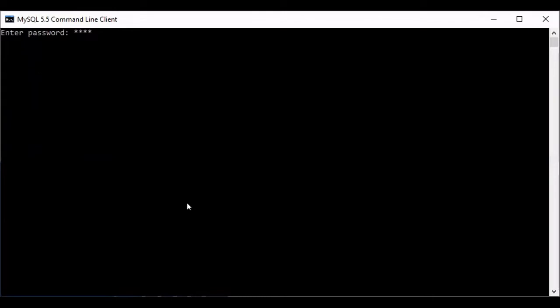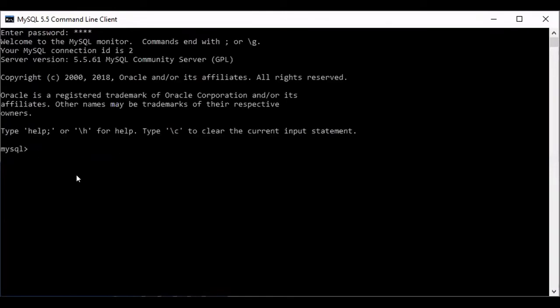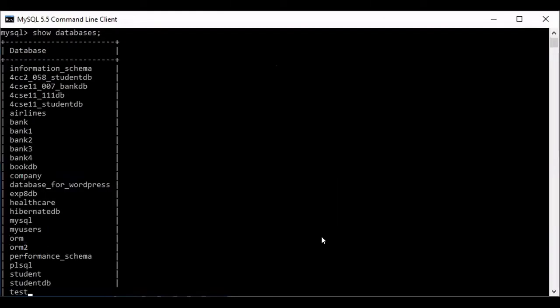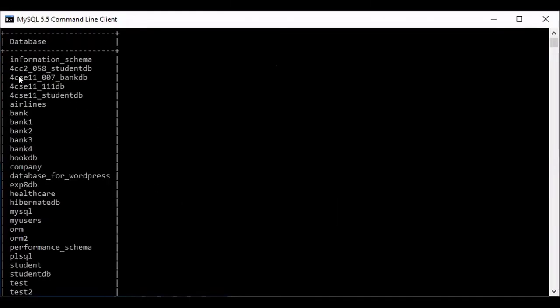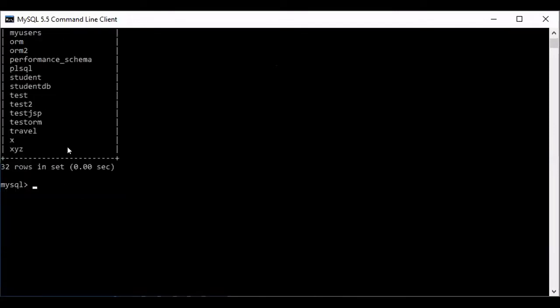There I have changed the delimiter. Here again, by default the semicolon will work. It means if I write show databases with a semicolon, there it was not working, but here it will work. It ends with a semicolon. Now I'm using the bank schema. So use bank, and this semicolon is working.